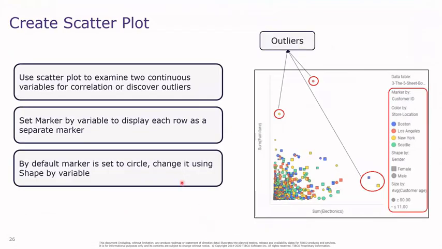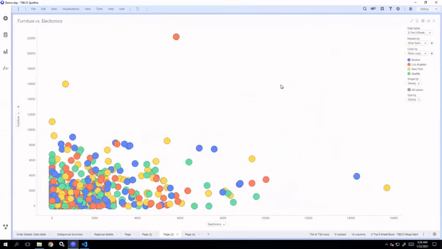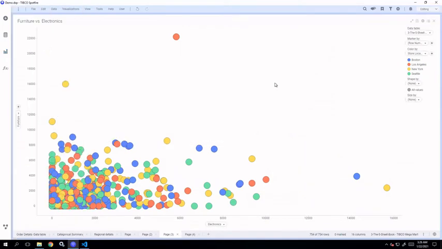Next is scatter plot. Scatter plot is basically used to examine the correlation between any two continuous variables. Let's go and see how we can create it. Simply click on the visualization types flyout and select scatter plot to insert a scatter plot, or use a natural language query or the recommendation engine by Spotfire to insert a scatter plot.